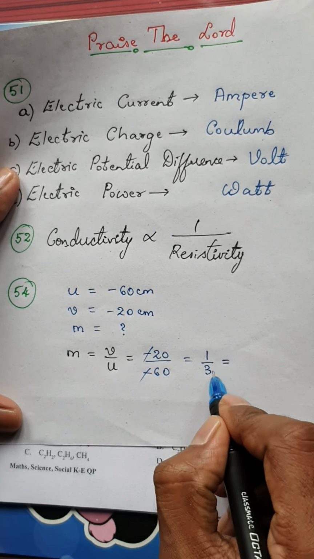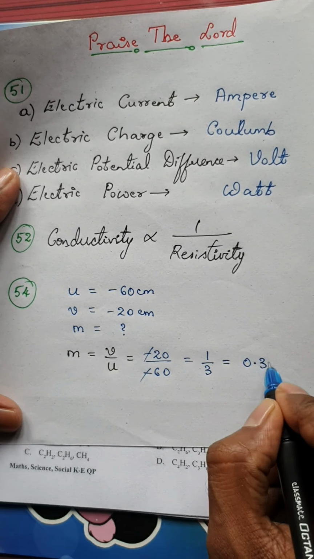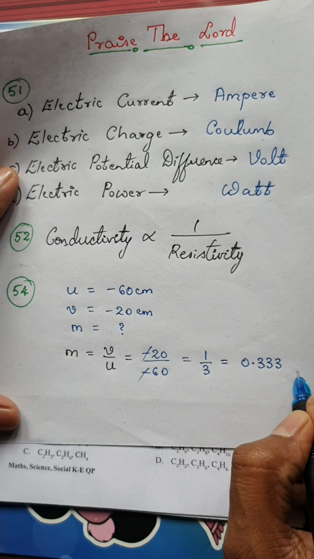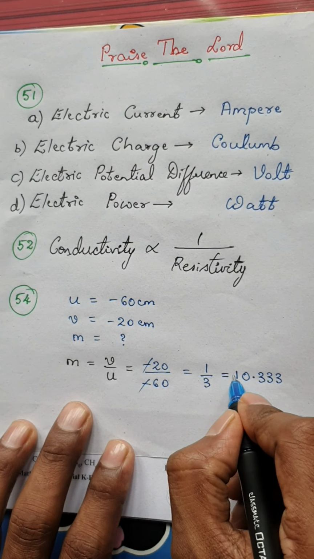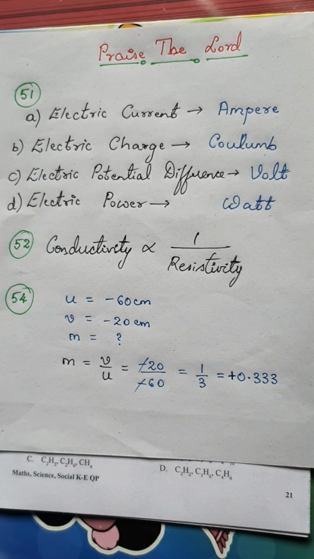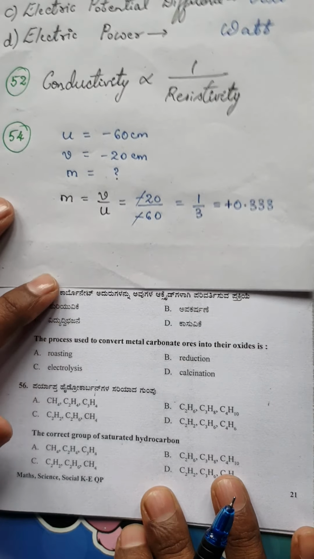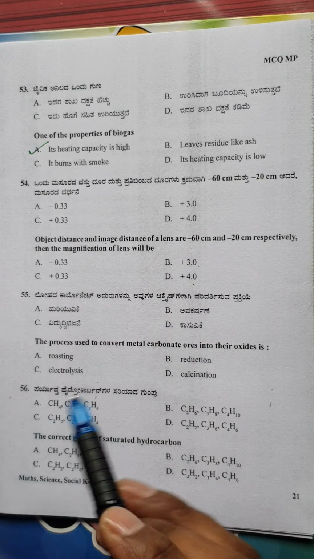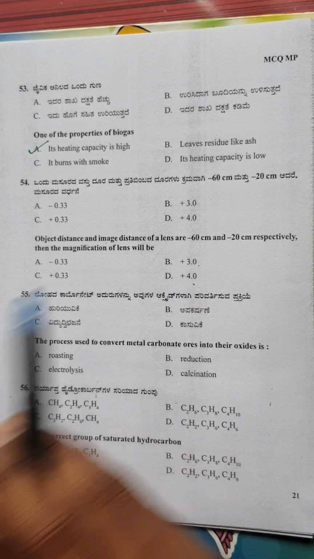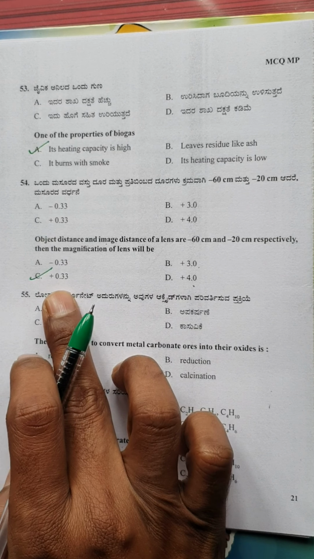So this is a very known value, 1 by 3, which will give you 0.333, and this is a non-terminating recurring decimal, isn't it? We know that. Don't forget this. The sign we have here is plus, which is positive. Is it clear? Now this much is enough for me to select the right answer. The right answer we have is plus 0.33. You can see here the right option is option C, which is plus 0.33. Very simple question and very simple formula also.